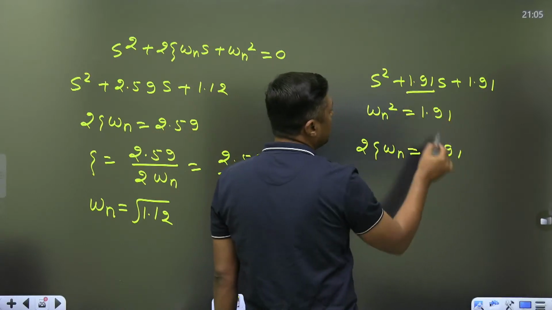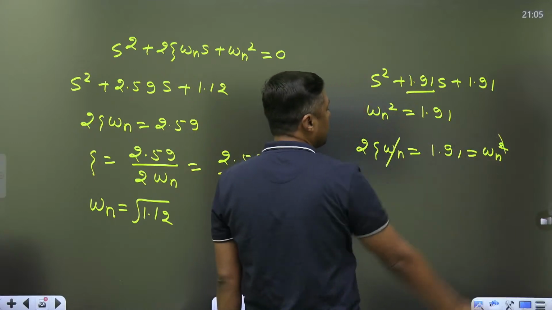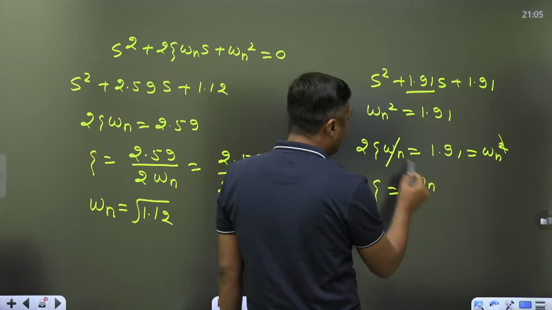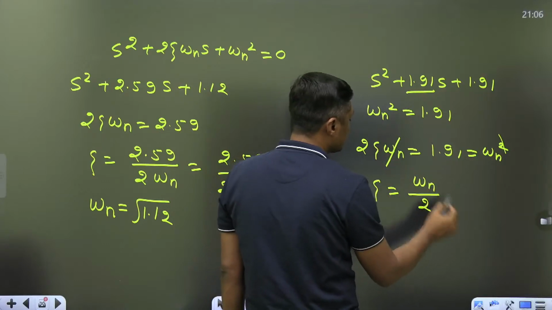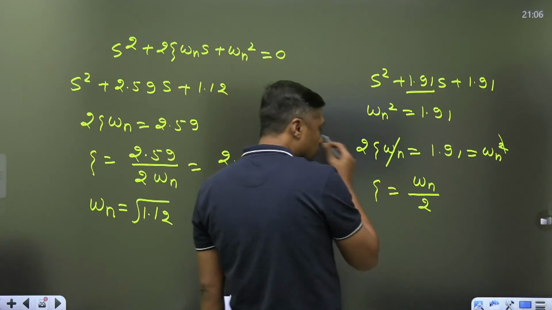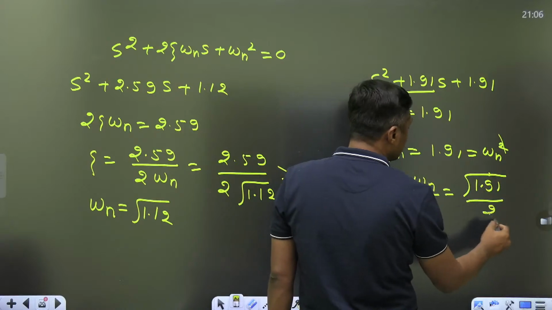This is the 2 zeta omega n, that is nothing but omega n square. This omega n cancels. Zeta is equal to omega n upon 2. Now put the value root over 1.91 divided by 2 and you will get the value less than 1.